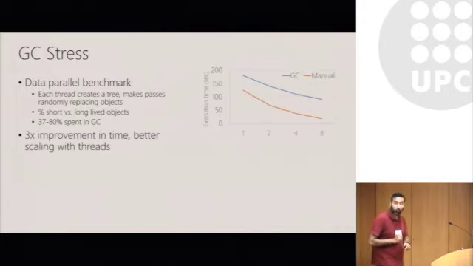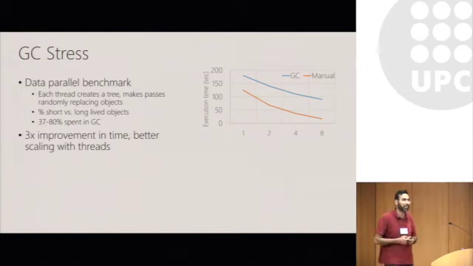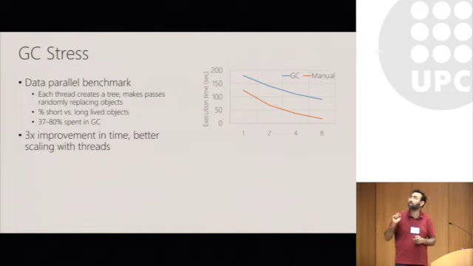What I'm plotting here is the comparison between the execution time of this benchmark between GC and the manual mode. It turns out that if you switch to manual mode and explicitly annotate deletes, you get a potential 3x improvement in performance. What's interesting is that the improvement increases with the number of threads. Garbage collection doesn't scale very well because of the number of times it has to stop the world, but our allocator has no stop the world phases, and therefore the scalability with threads is a lot better.